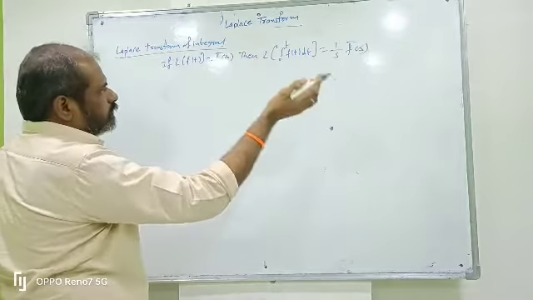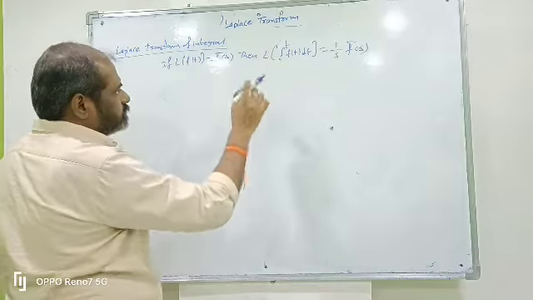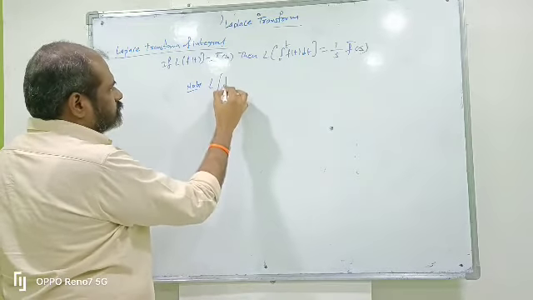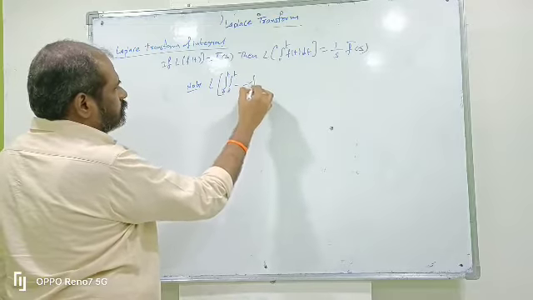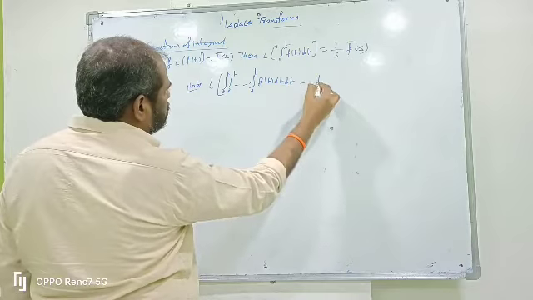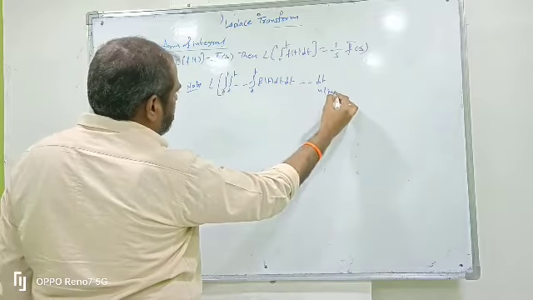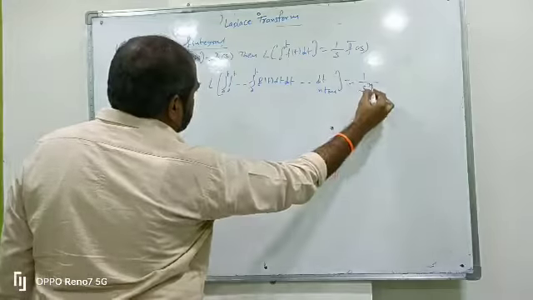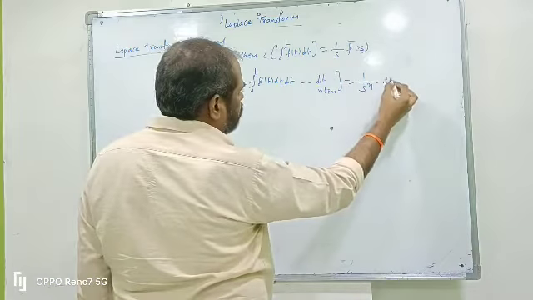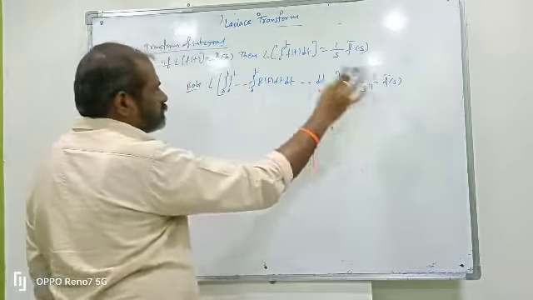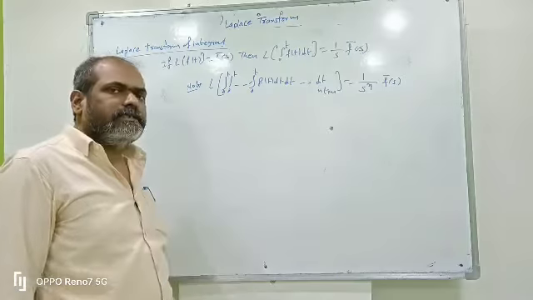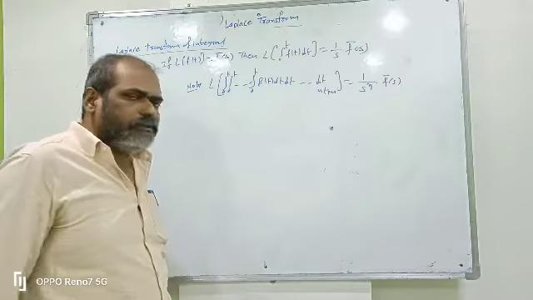Before, we had L of f dash of t, the derivative; here it is L of integrals. In this one also it is the same: integrating n times, integral 0 to t, 0 to t, 0 to t of f of t dt, n times. So what is the Laplace transform? Integrating n times means 1 by s power n into f bar of s. Integrating 2 times means 1 by s square into f bar of s. Integrating 3 times means 1 by s cube into f bar of s.